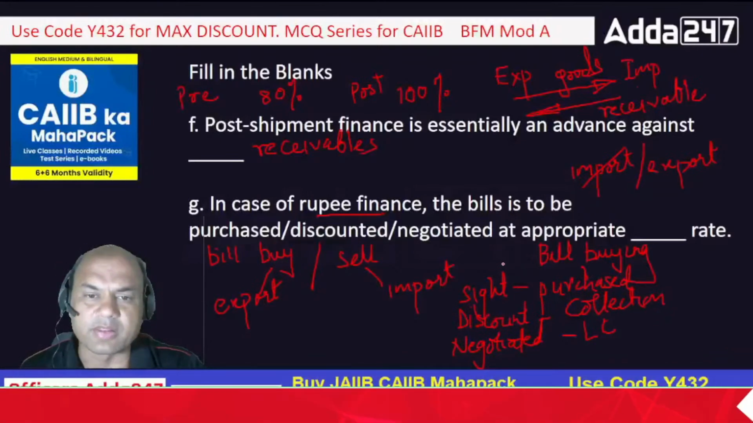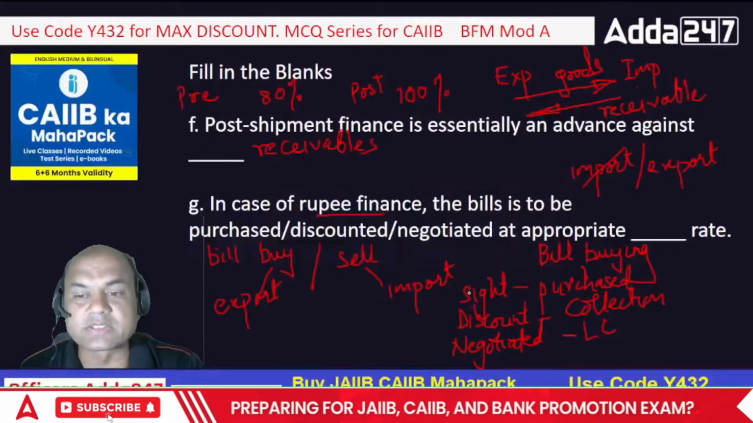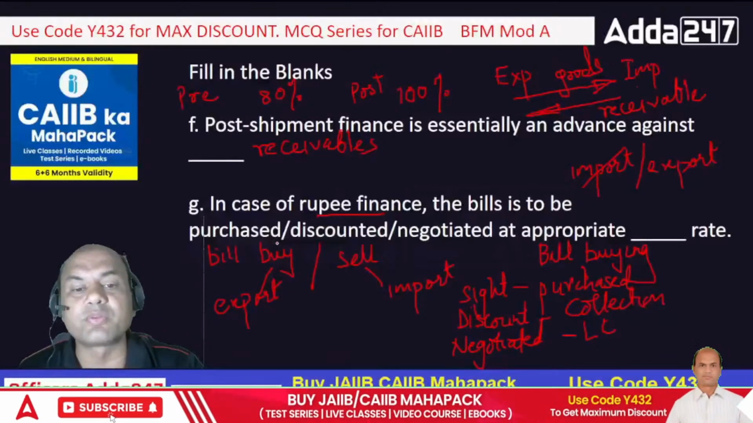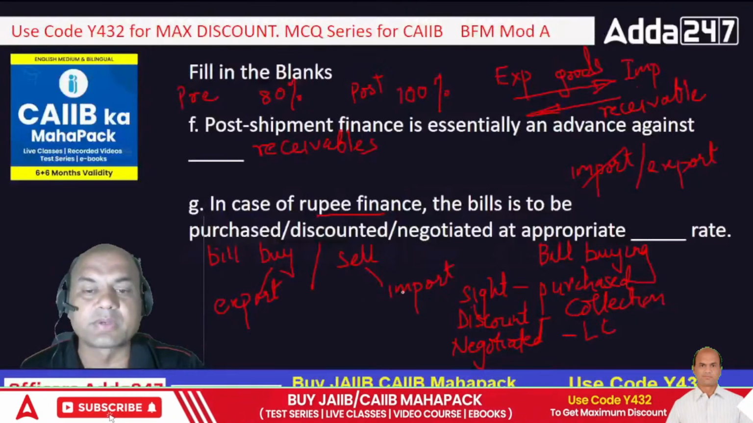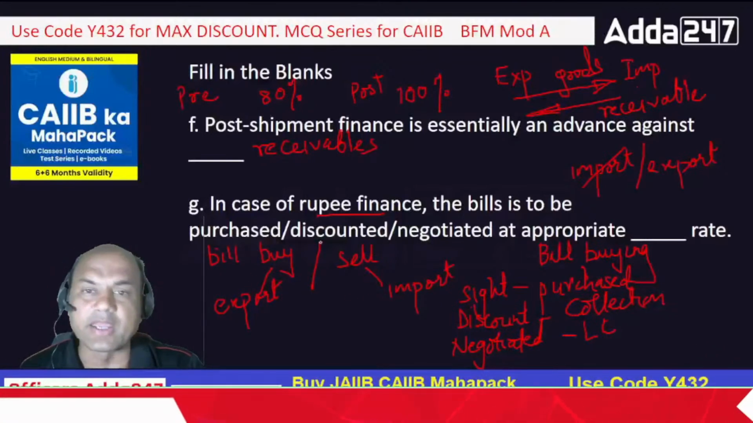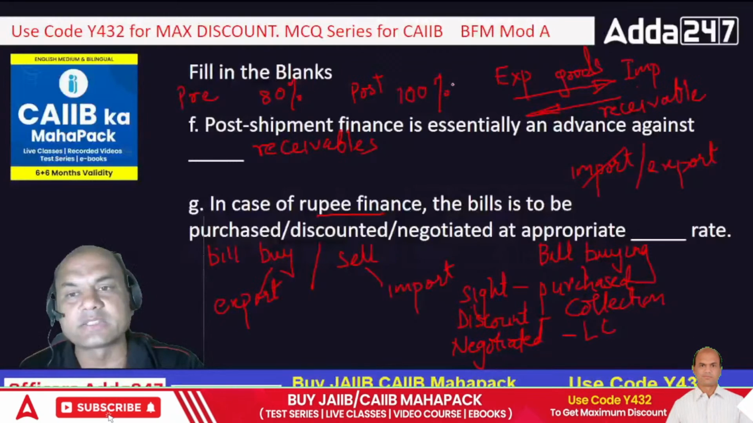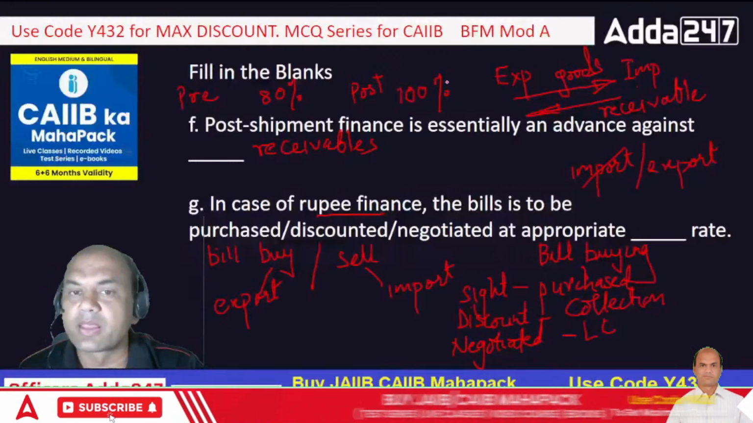Type yes, everyone. Have you understood what is purchased, what is discounted, what is negotiated? Have you understood what is to be done for export and what is to be done for import? Where is buy and where is sell? Have you understood how much finance we do for pre and how much finance we do for post? Clear?